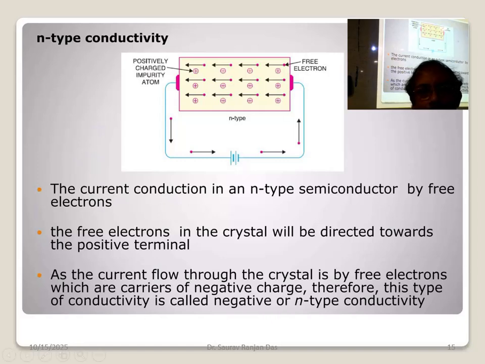So there are some salient features or points here. The current conduction in an N-type semiconductor is by free electrons. Electrons are negative, so they will move towards the positive plate, the positive terminal, and the current flow through the crystal is by free electrons.